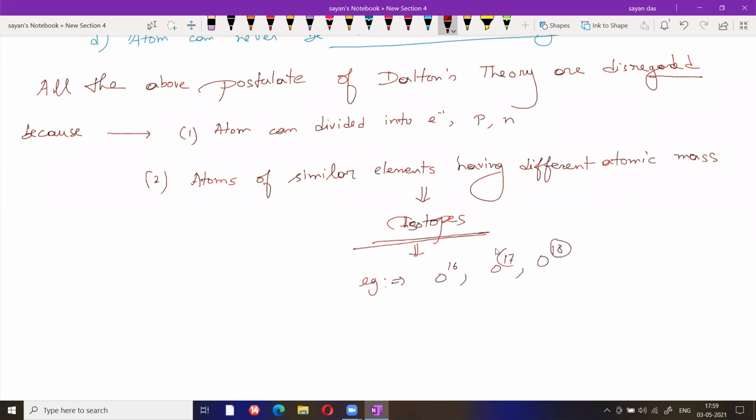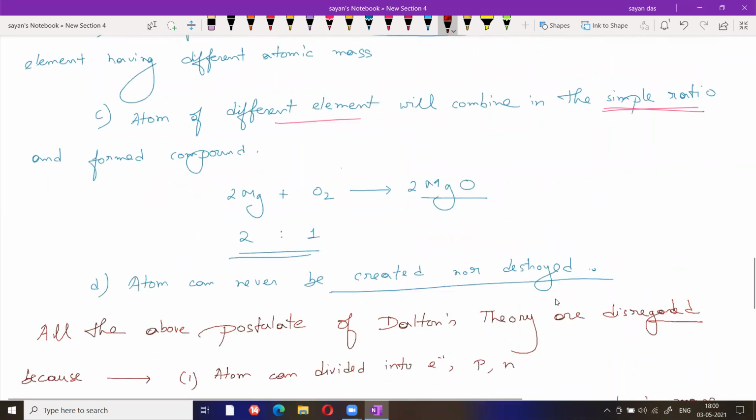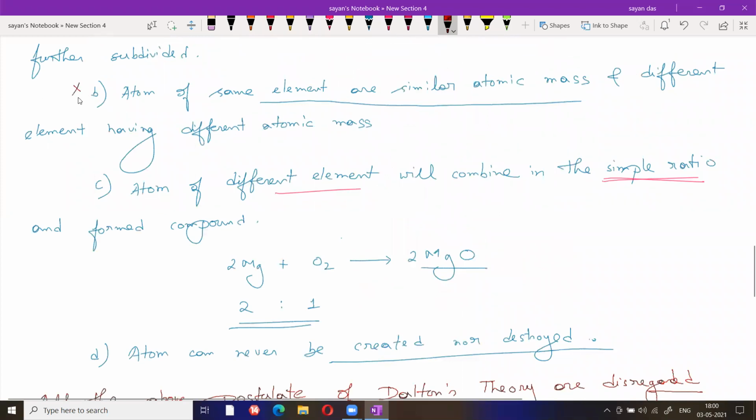The upper number represents the atomic mass. The element is the same, but the atomic mass is different. Similarly, the isotopes of hydrogen are H1, H2, H3: H2 is known as deuterium and H3 as tritium, all isotopes of hydrogen having different atomic mass. So the second concept again fails.